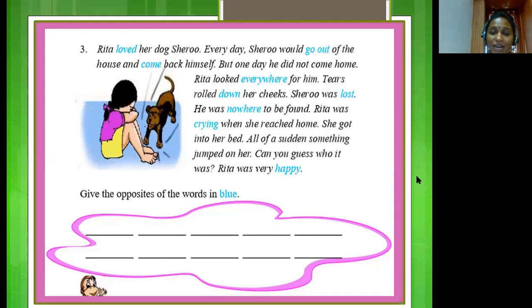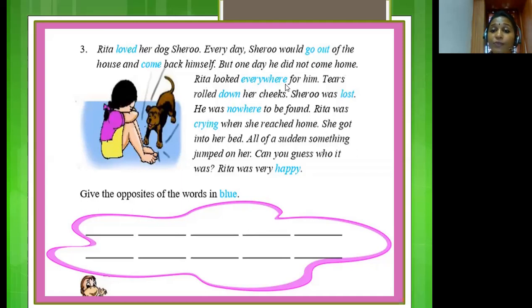Children, we are now in page number 29. Here you have the story of a girl and her dog. First, let me read the story to you. Children, please listen to me carefully, okay? Right. Rita loved her dog Sheru. Every day, Sheru would go out of the house and come back himself. But one day, he did not come home.